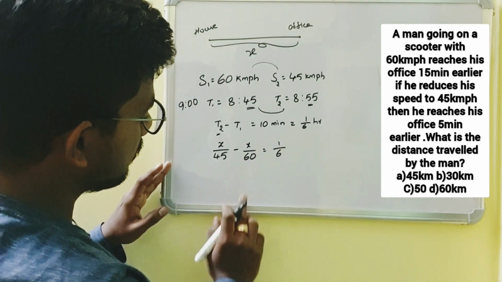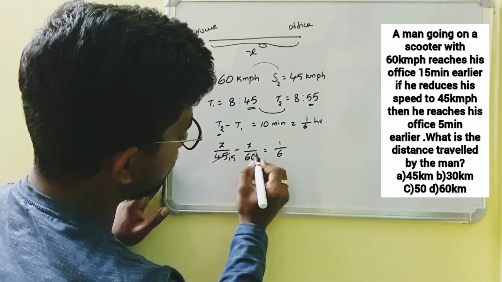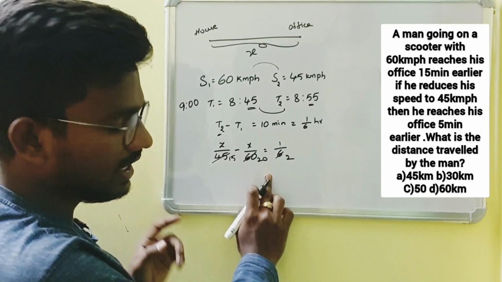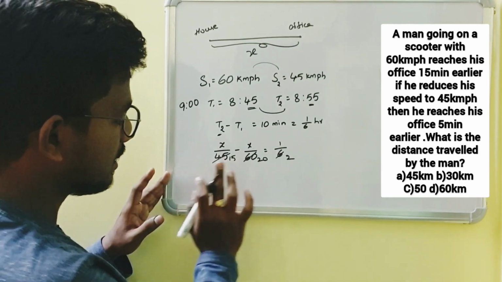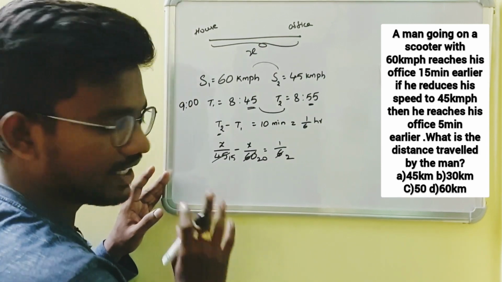So from this, by cancelling with 3 on both sides, we get 3 15s, 3 20s and 3 2s. So the LCM of 15 and 20 is nothing but 60. Okay, so by multiplying 15 with 4, we get 60.